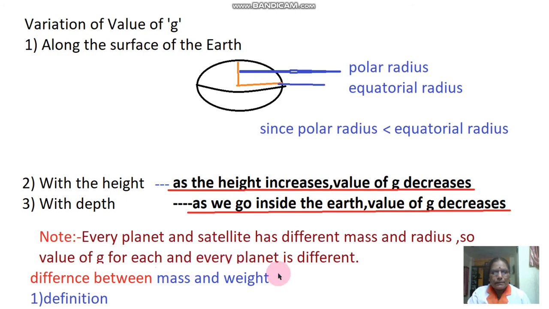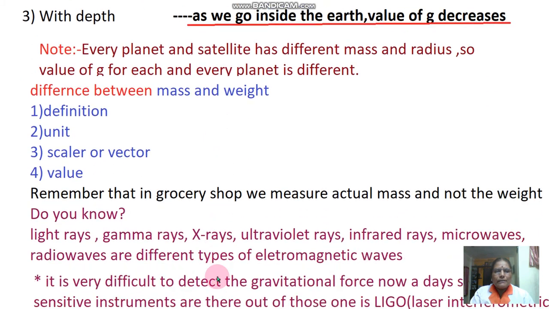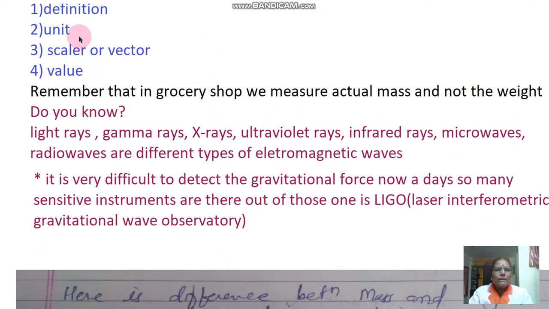Now, the second point you have to learn is the difference between mass and weight. When you want to write down the difference between mass and weight, you have to write these four points. In the first point, write the definition. The second point, unit. Third, scalar and vector. And fourth, value. Remember that in a grocery shop, we measure actual mass and not the weight.